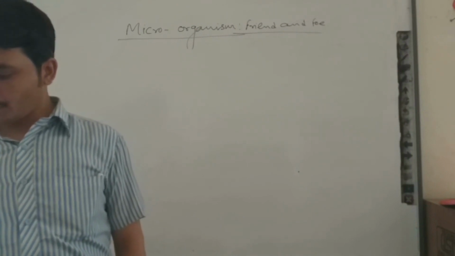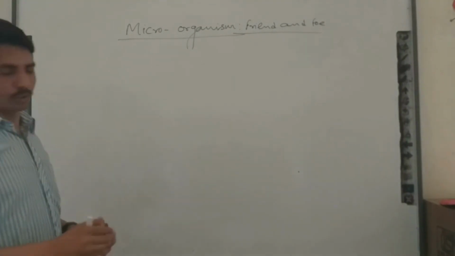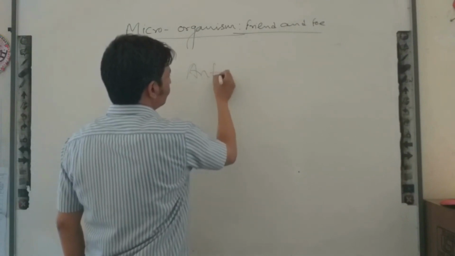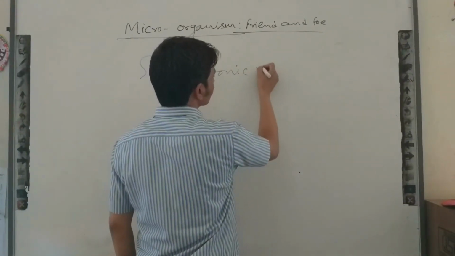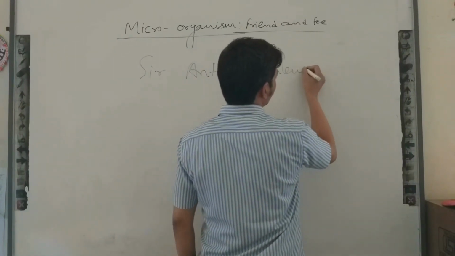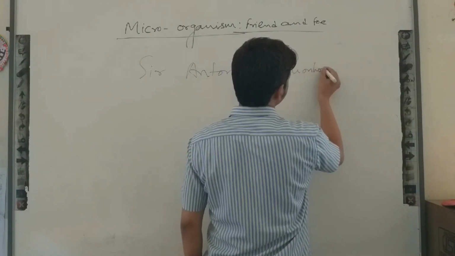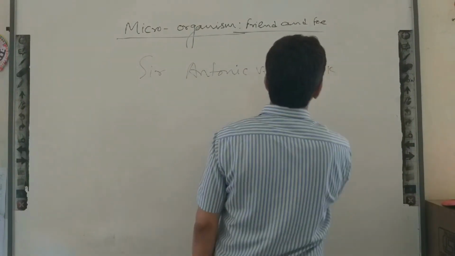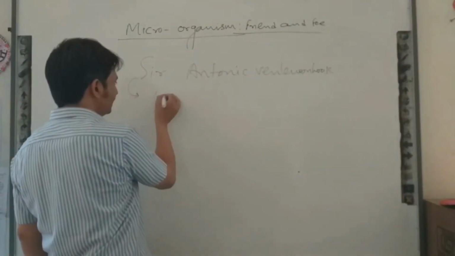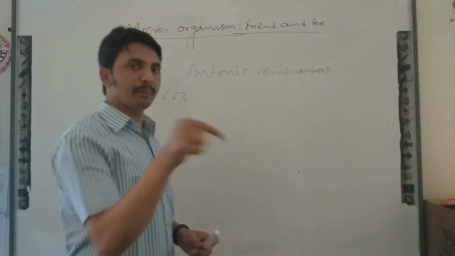Okay, Van Leeuwenhoek was the scientist, Sir Antonie van Leeuwenhoek. When Leeuwenhoek was a scientist, he discovered in 1663 about microorganisms with his primitive microscope.